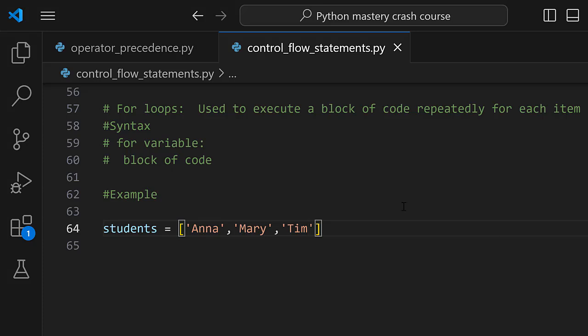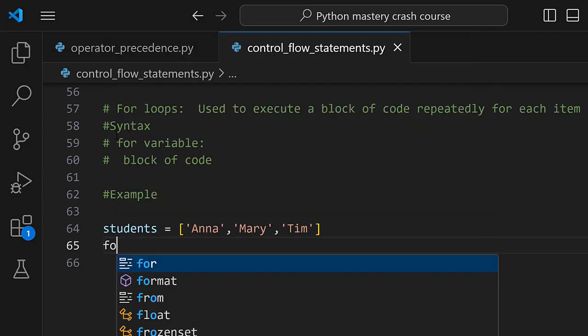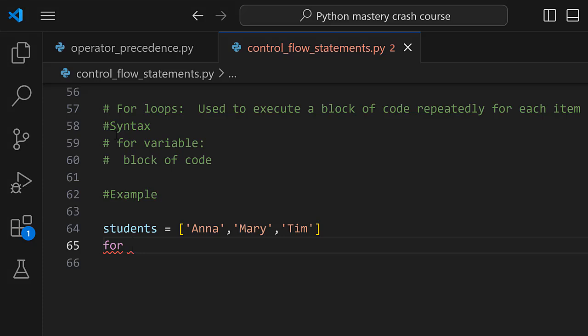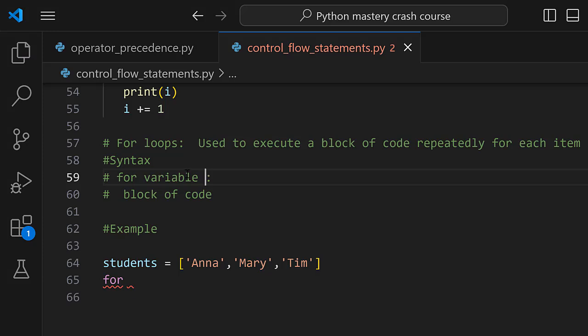So for us to be able to work with a for loop, we follow the syntax that has been defined, and the syntax says that we start with a for keyword and then a variable. For the variable that we are using to iterate through the sequence, so for variable in the sequence, then we go ahead and provide the block of code.